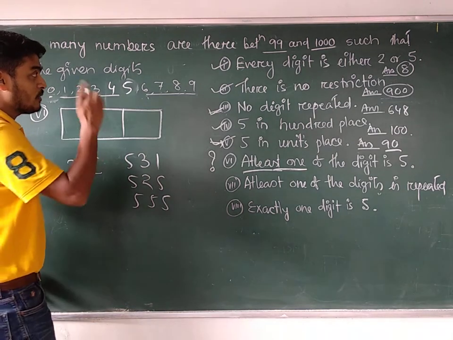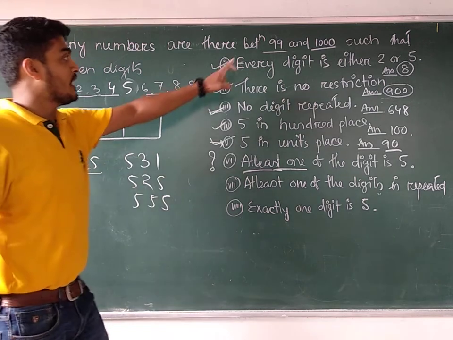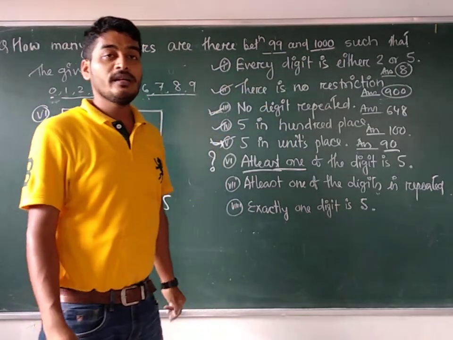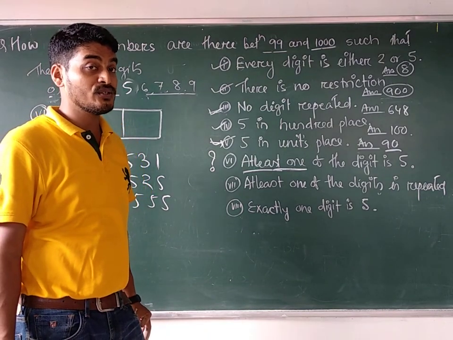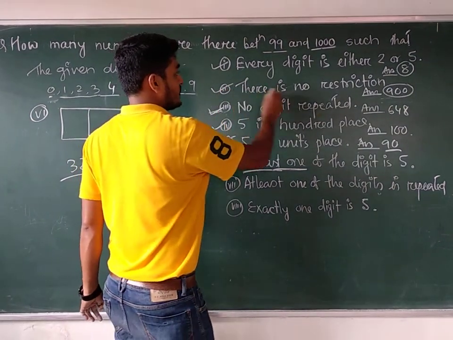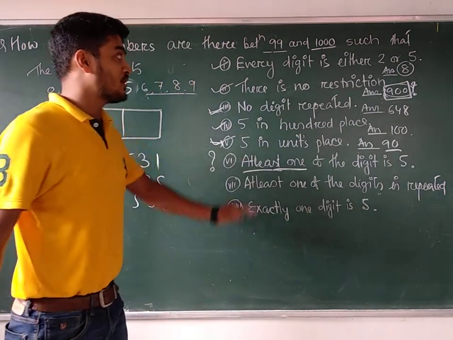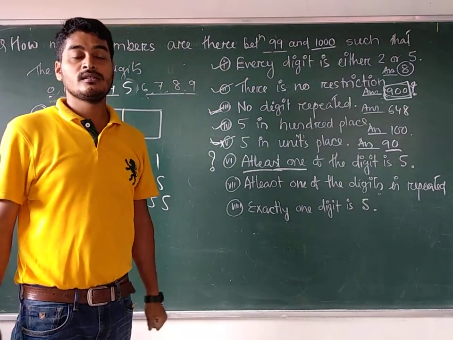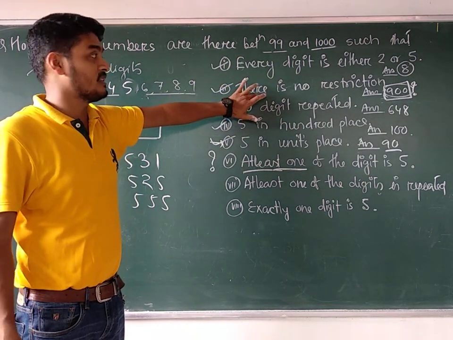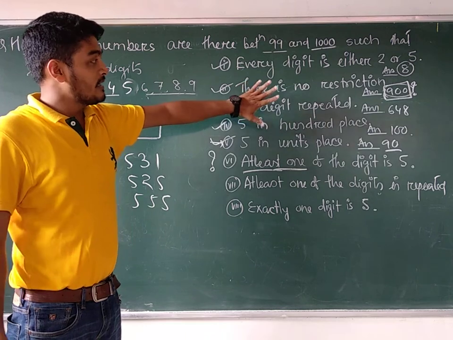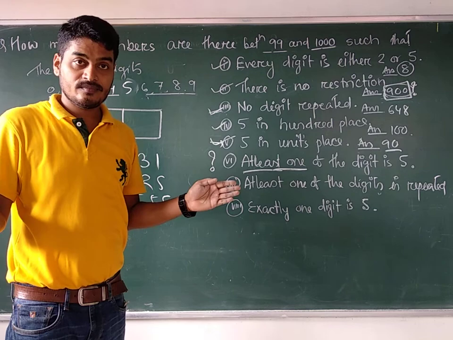First of all, what is the total number of 3-digit numbers between 99 and 1000? It is just like repetition allowed, no restrictions given. This is the total number of 3-digit numbers which are between 99 and 1000. No restriction means all the numbers are considered here. How many 3-digit numbers are there? It is 900 numbers, from which I will eliminate.